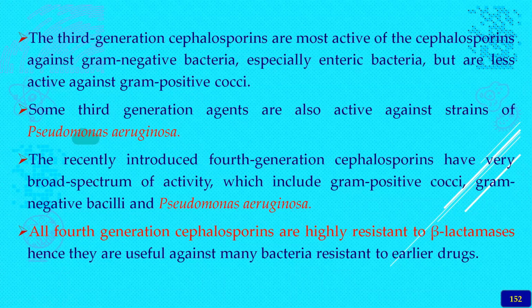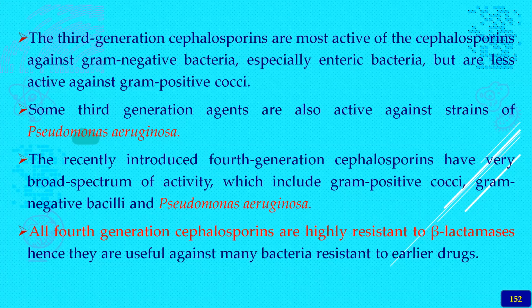The recently introduced fourth generation cephalosporins, from the 1980s, have a very broad spectrum of activity, which includes gram-positive cocci and gram-negative bacilli, and they are also effective against Pseudomonas aeruginosa.